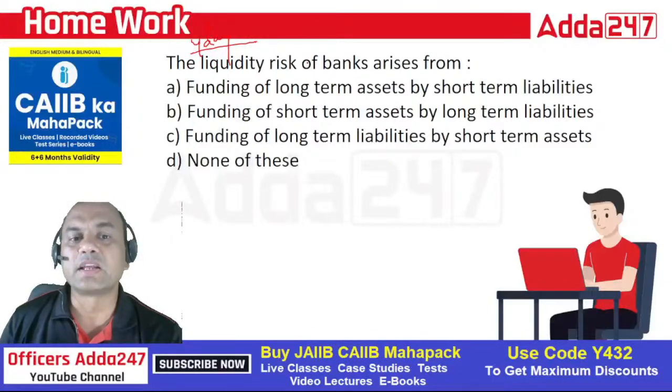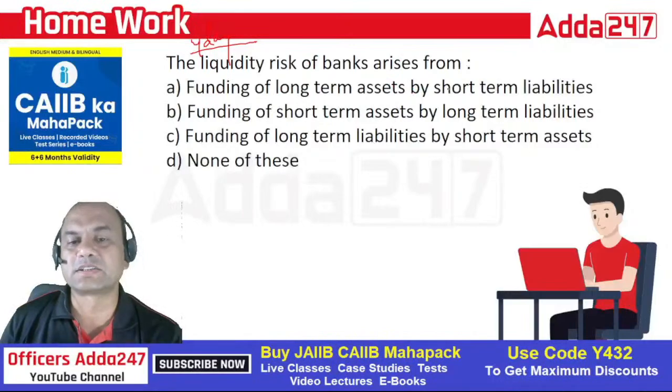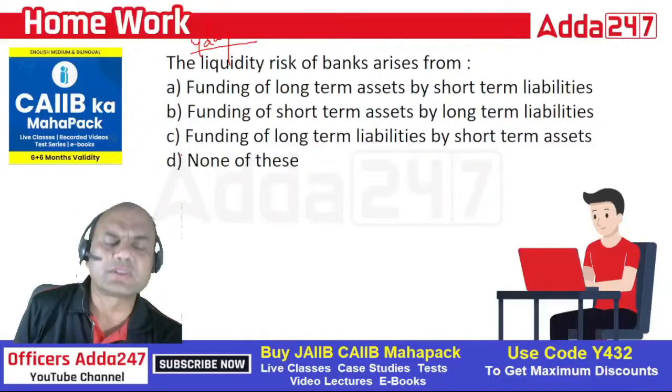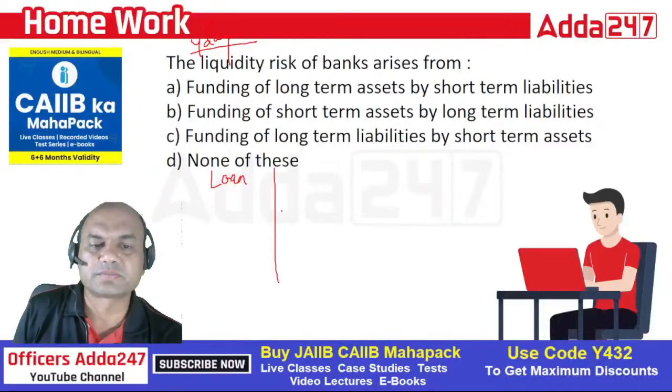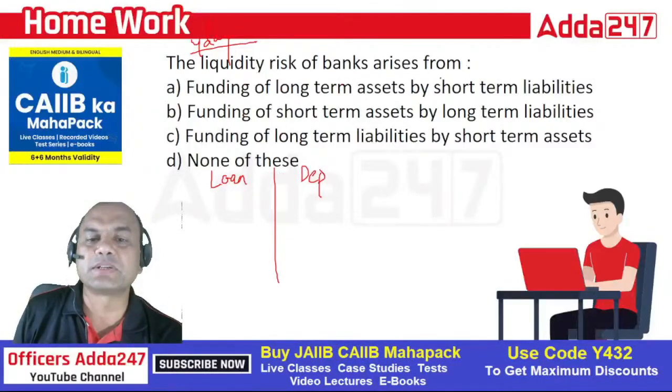The liquidity risk of the bank arises from funding of long-term assets by short-term liabilities, funding of short-term assets by long-term liabilities, funding of long-term liabilities by short-term assets, and none of these. So it was simple. The logic is very simple. See this. Asset means loans, and this is deposit. So what does it mean? Suppose funding of long-term assets by short-term liabilities.